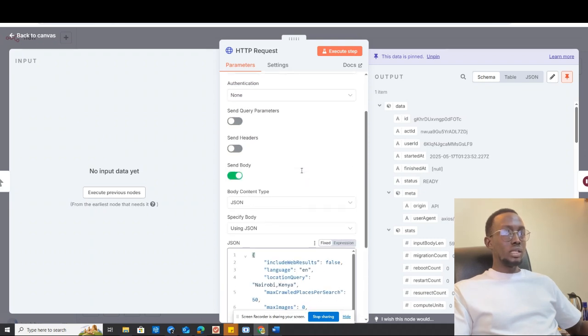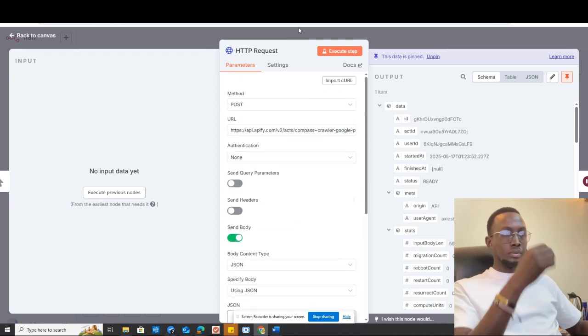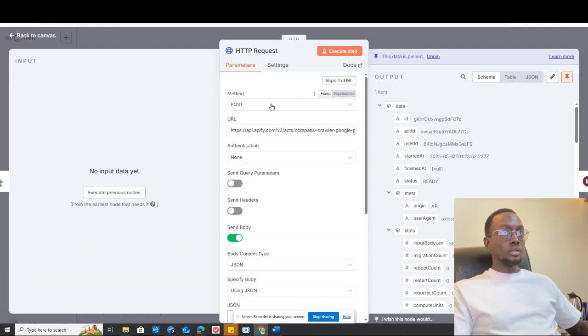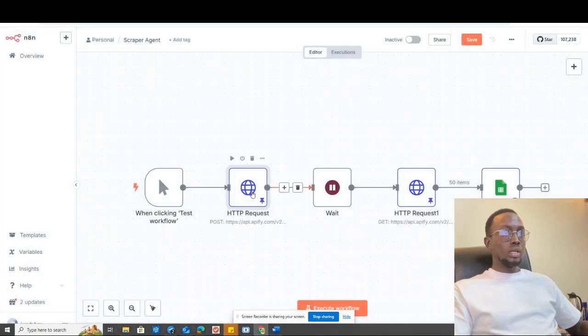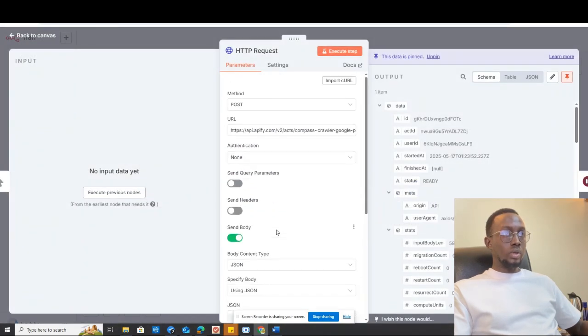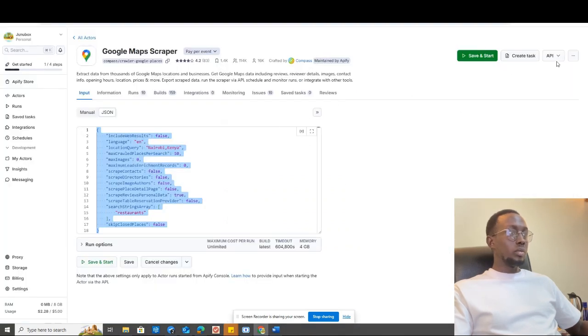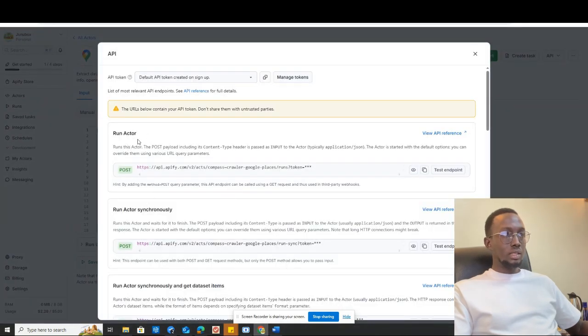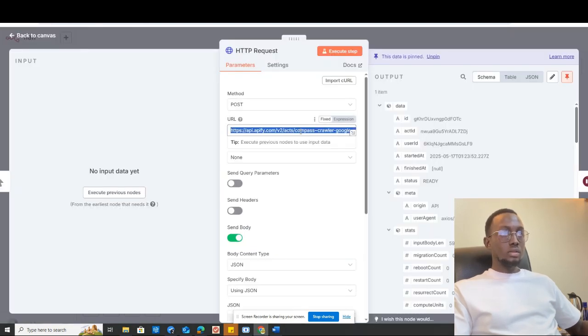After you paste it like that, next we are going to get the URL. To get the URL, you have to come to API endpoints, look for run actor, you copy that run actor, copy that, and you paste it here. That's the first step, you know.